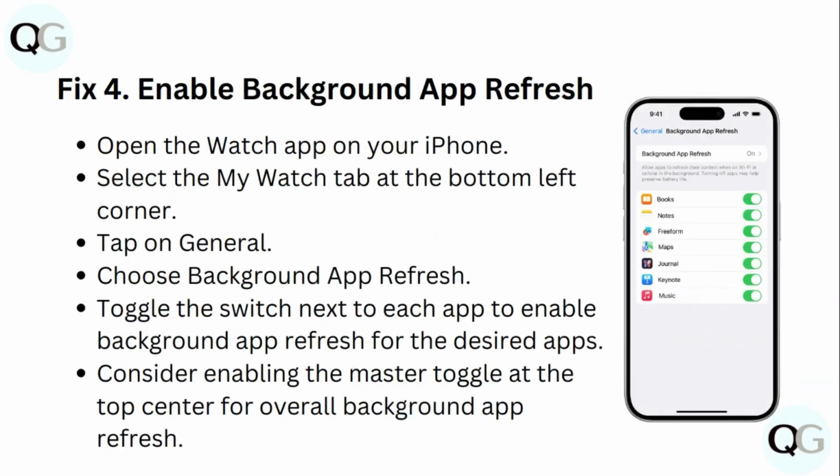4. Enable background app refresh. Open the Watch app on your iPhone. Select the My Watch tab at the bottom left corner. Tap on General. Choose Background App Refresh. Toggle the switch next to each app to enable background app refresh for the desired apps. Consider enabling the master toggle at the top center for overall background app refresh.